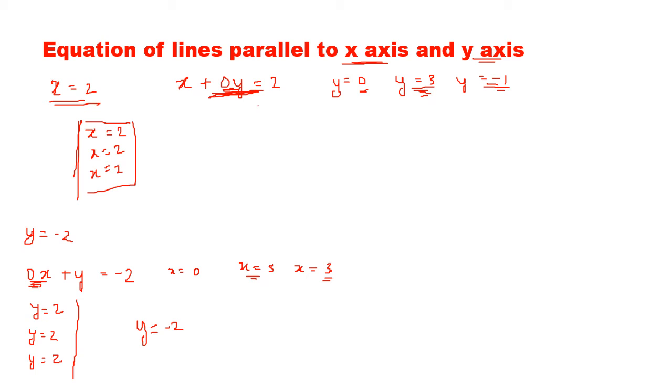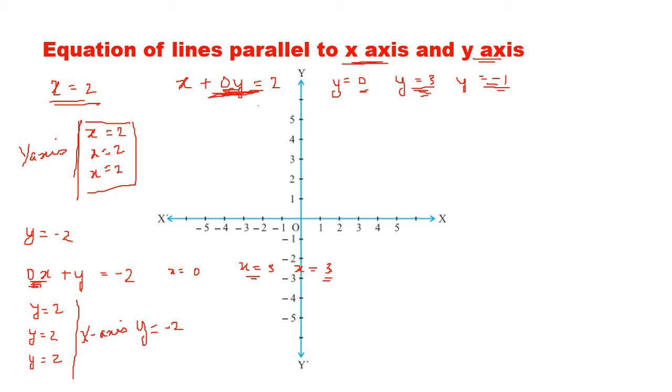Okay, or is it the other way around? Sorry, this x is equal to 2 is a line parallel to the y-axis, and y is equal to minus 2 is a line parallel to the x-axis.